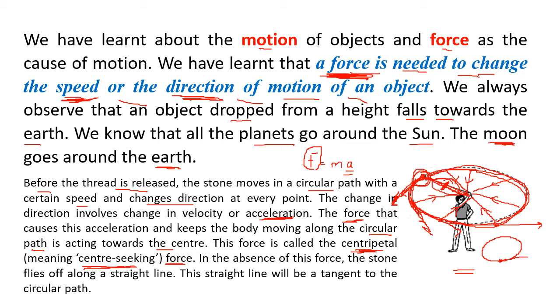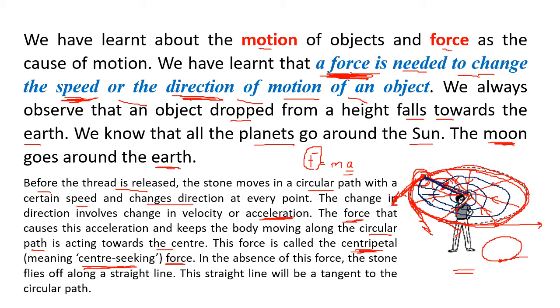If the string is pulling the stone towards the center, then why is the stone not coming inside and inside towards the center? If the thread is pulling the stone towards the center, the stone should come inside, but the stone is not coming to the center.